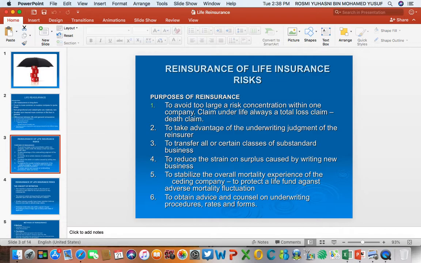And number six is related to number two, to obtain advice and counseling on underwriting procedures, how to set the premium rates, and different forms to be made available to the insurer. All this can be obtained from the reinsurer because the reinsurer, as I mentioned in point number two, has huge experience in handling different types of life risk.